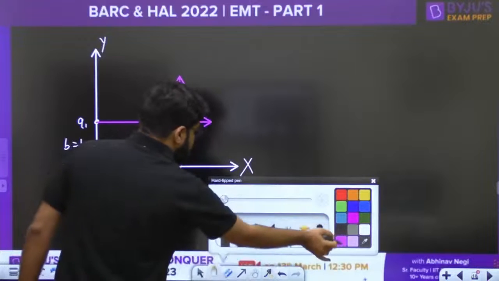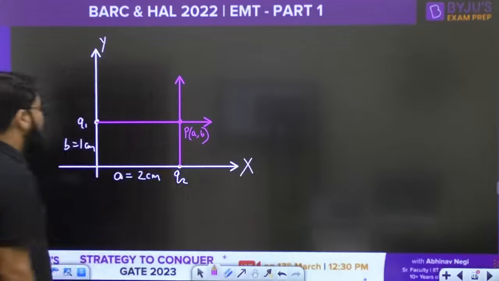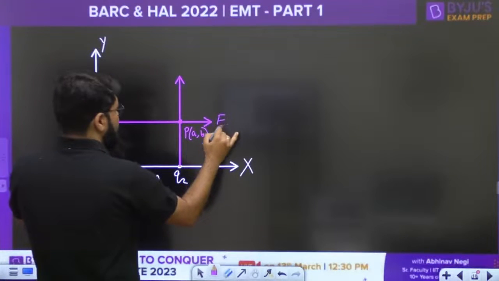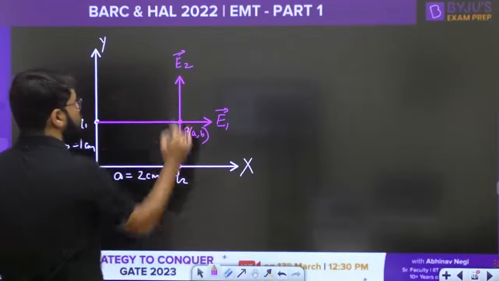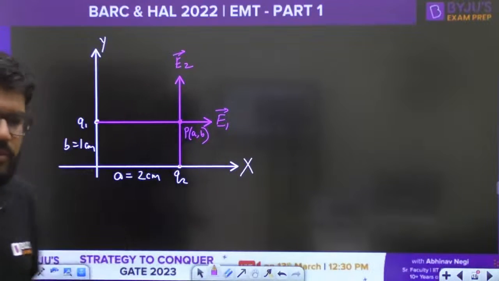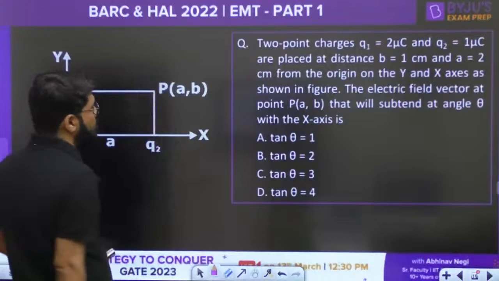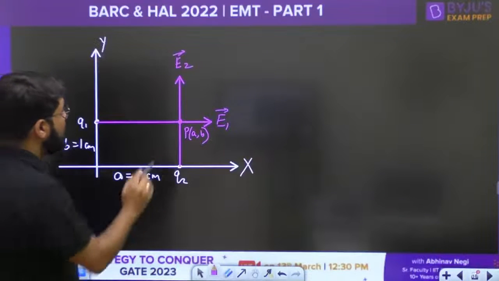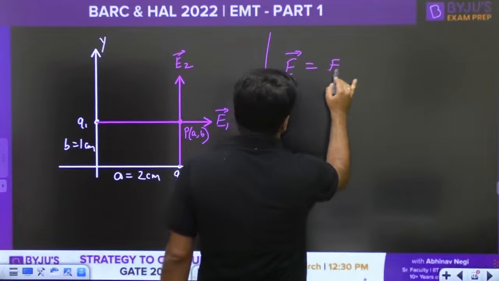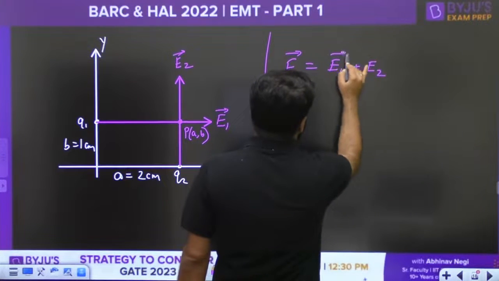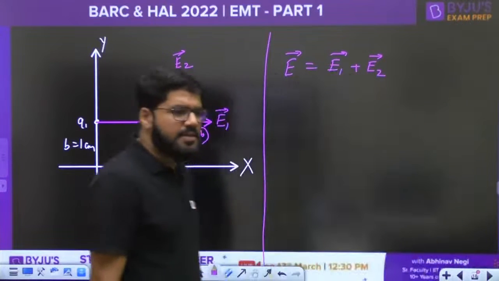So, consider this point. This is the point P, which is A comma B, and this is the electric field E1 due to the charge Q1. This is the electric field E2 due to the charge Q2. Now, what is the net electric field, guys? The net electric field is the superposition, the vector sum of both of them, so that is E1 plus E2.